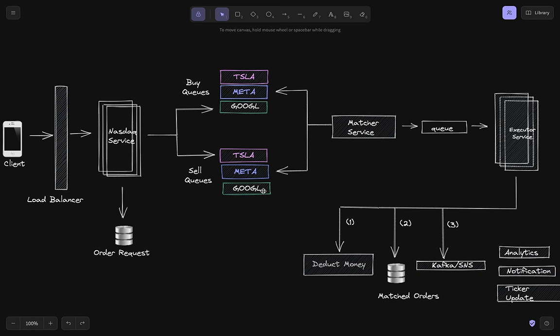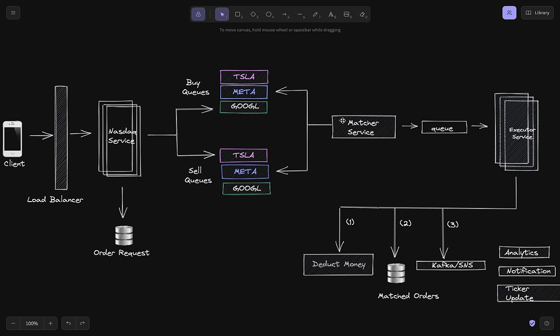So if I essentially have separate queues for each of the stocks, like Tesla has its own queue, Meta has its own queue, Google has its own queue for buy, and similarly they have their own queue for sell, then anyone who's pulling from Meta buy queues and pulling from Meta sell queues can essentially go ahead and directly match them, right? This would simplify our life quite a lot. And also we don't have that many stocks listed on any stock exchange, so we can do that. We ideally have only 1,000 stocks listed, so we just need 2,000 queues here, right? One for each company.